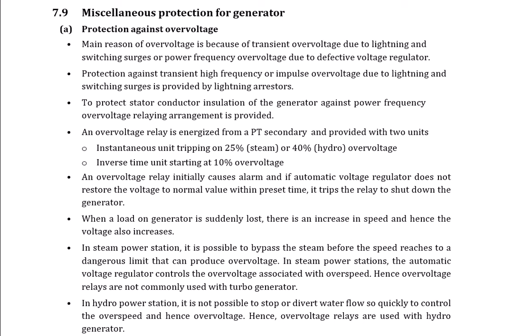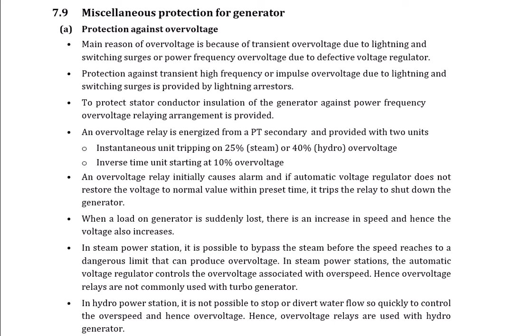Okay, so in the previous lectures we saw many types of protection for the generator, and only one topic is remaining, which is miscellaneous protection for generators. There are many types of faults which very rarely occur in the generator. This kind of fault falls in this category. And protection, so the first type of fault is the protection against over voltage.